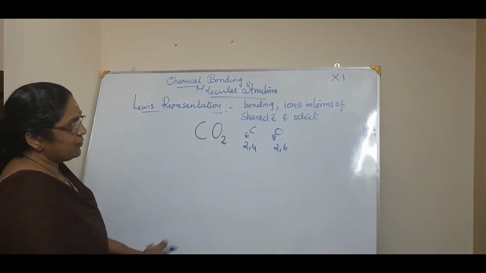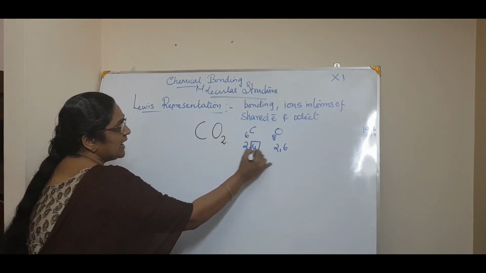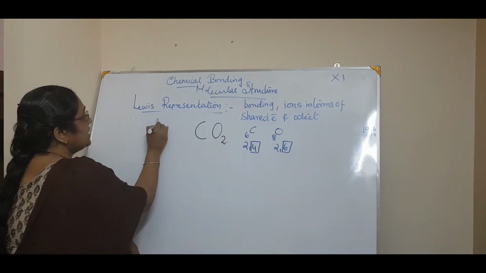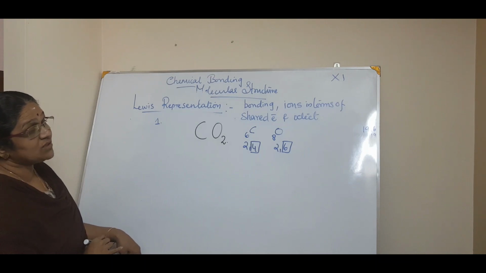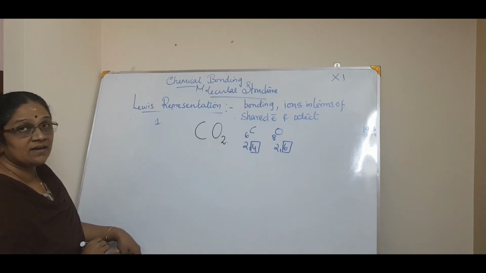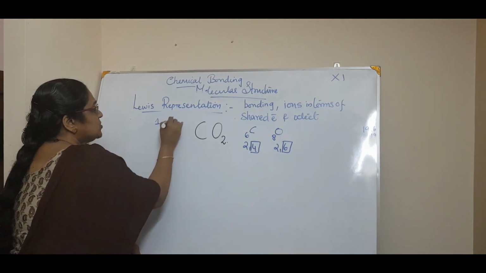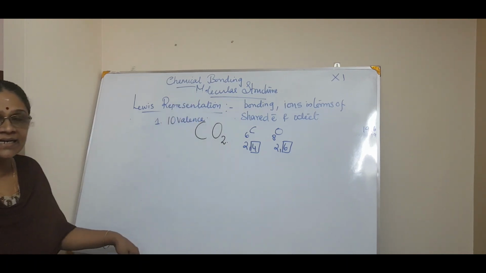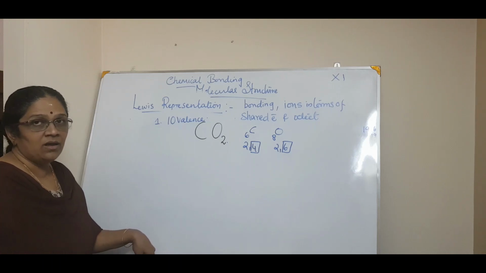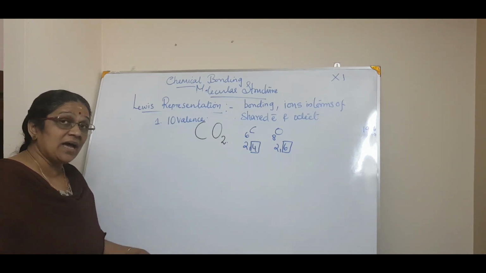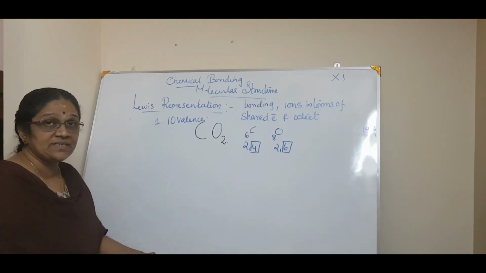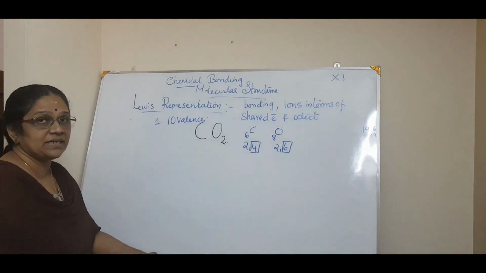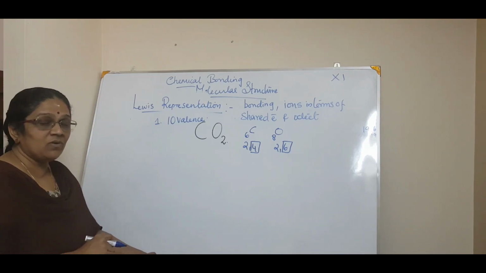Then, what you have to do? You have to know the valence electrons. Correct? First step was total number of valence electrons. What is the total number of valence electrons here? 6 plus 4, 10. So, it contains 10 valence electrons. Now, what was the second step? If anion is there, add it. Cation is there, subtract it. So, here there is no anion and cation. Correct. What was the third step?